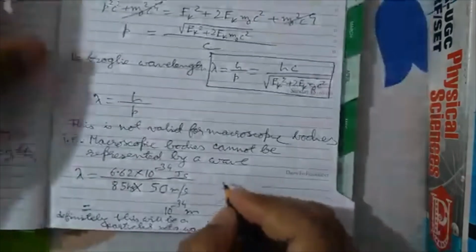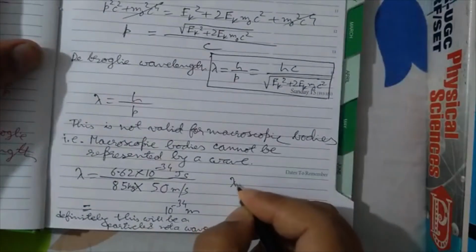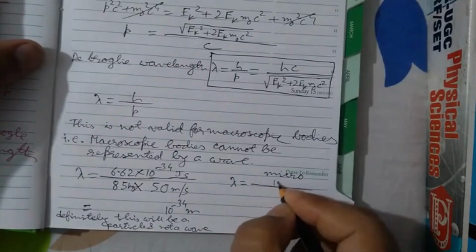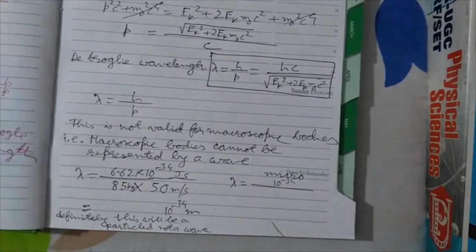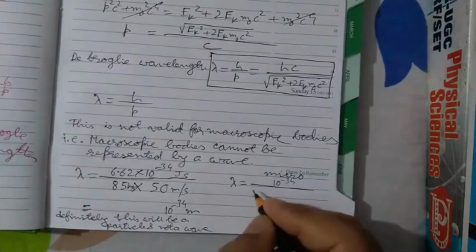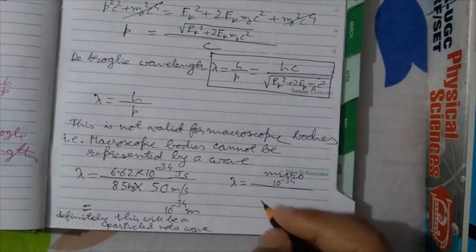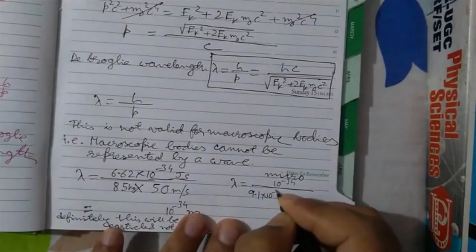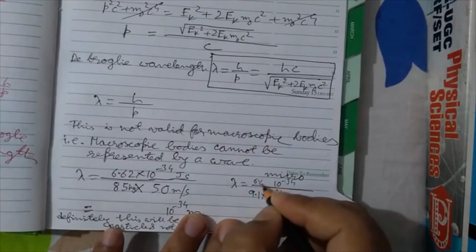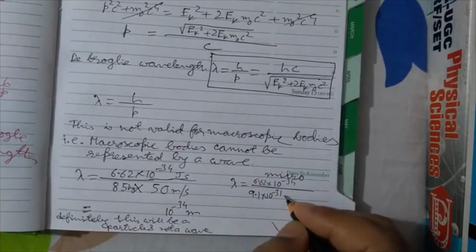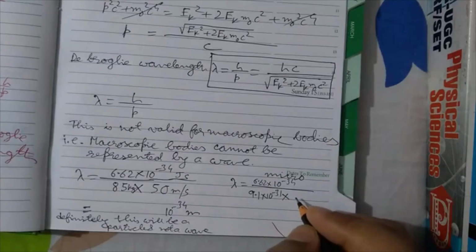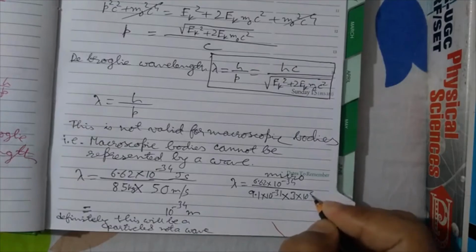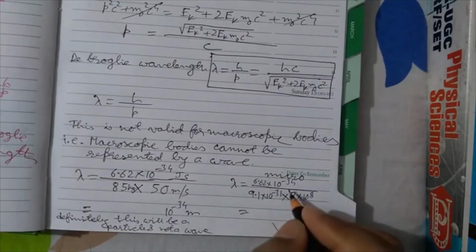Okay, whereas if you go by microscopic bodies, this is 10 raised to minus 34 only, divided by the mass of, say, an electron. Mass of electron is how much? Mass of electron is 9.1 into 10 raised to minus 31 kg. This is 6.62 into 10 raised to minus 34 divided by 9.1 into 10 raised to minus 31 kg into velocity of electron. Velocity of electron is very high, of the order of 3 into 10 raised to 8 meter per second.